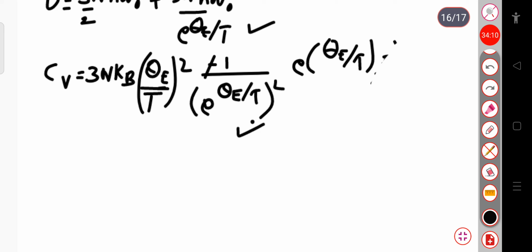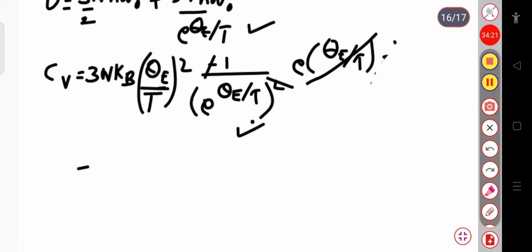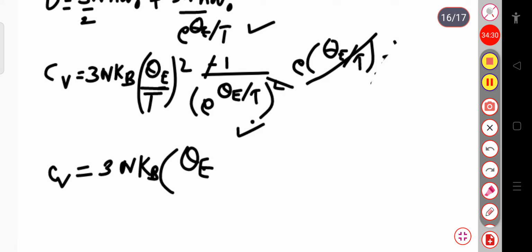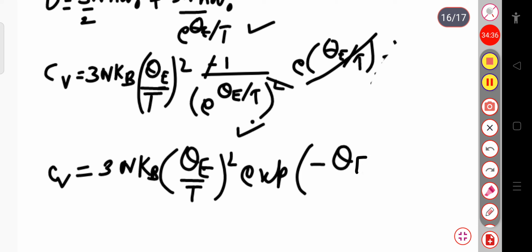Now we can see this is exponential theta E by T, and here also exponential theta E by T whole square. So one term gets cancelled, and the value of Cv is near about 3nk, where k is the Boltzmann constant, times theta E divided by T whole square into exponential minus theta E by T. So this is the value of Cv at low temperature.